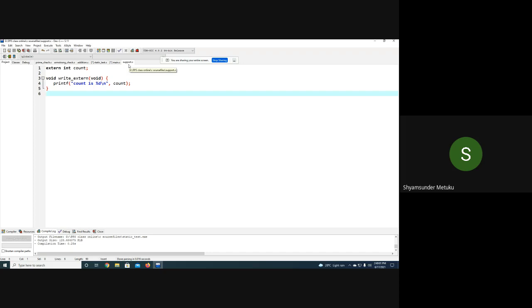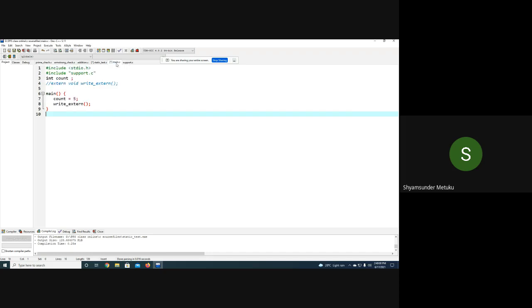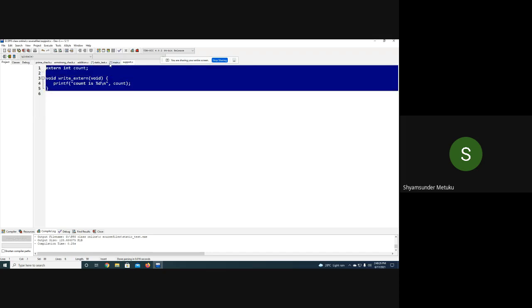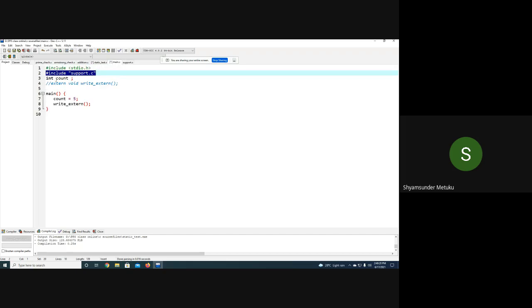I said, no, reusability. The write extern printf count, if at all some other program needs it, they simply include the support. So here I included what? Hash include support.c, isn't it? Yes. Then when include support.c is done, this whole 4 lines will be copied before the int count, isn't it?